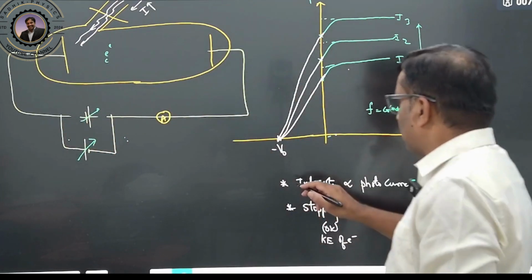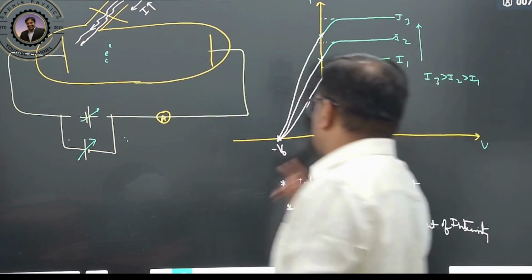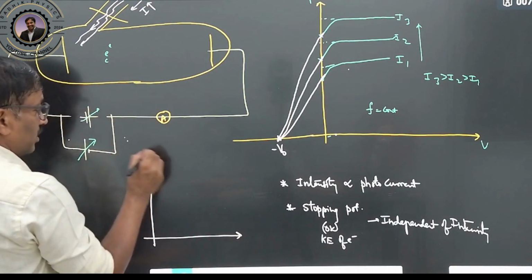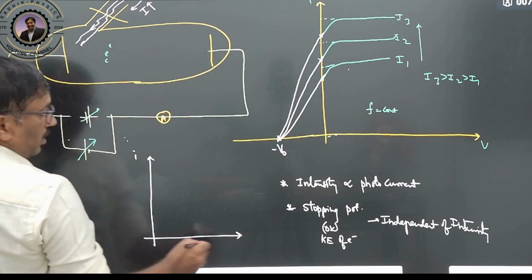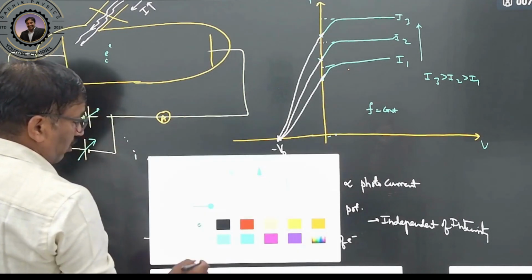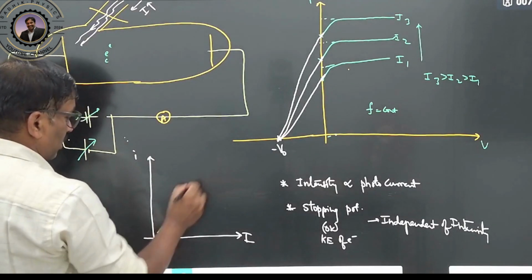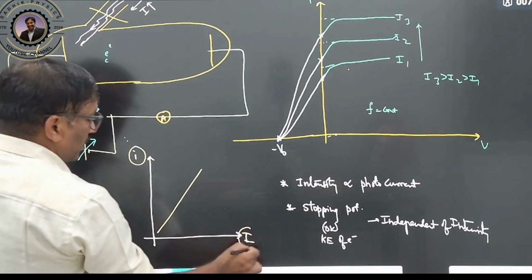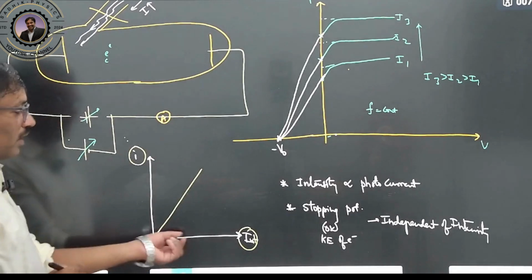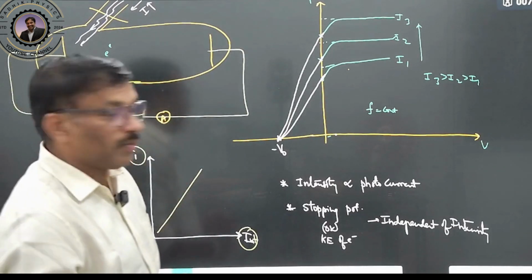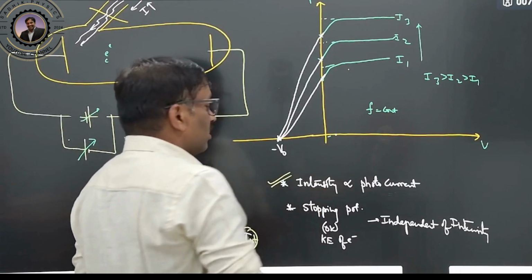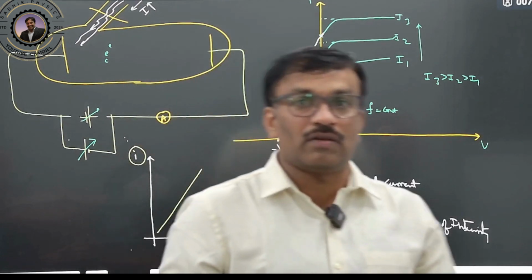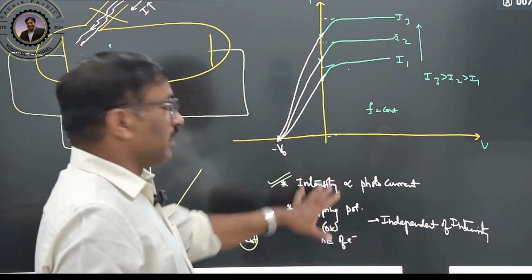Emission of electrons is due to the intensity. Therefore as intensity increases, current increases and emission of photoelectrons increases. How will the graph between current and intensity look? It will be a straight line. This is the photocurrent, or emission of electrons, and this is the intensity. If intensity increases, emission of electrons also increases, so emission of electrons purely depends upon the intensity. The kinetic energy of the emitted electron is not affected by the intensity.